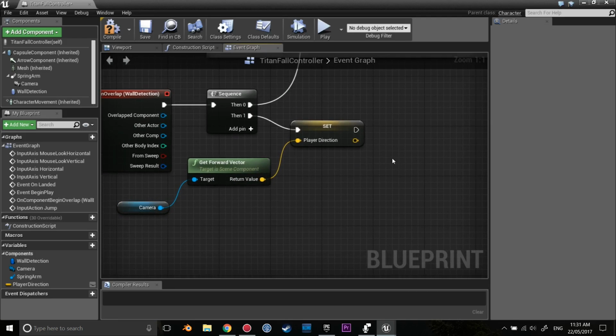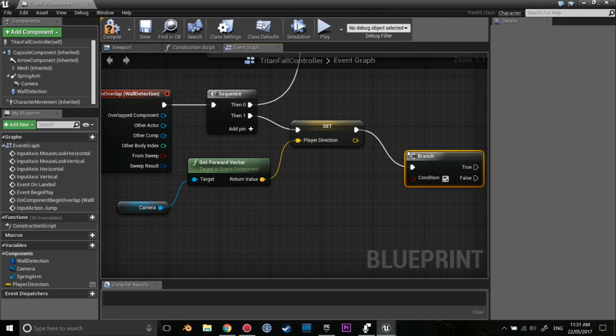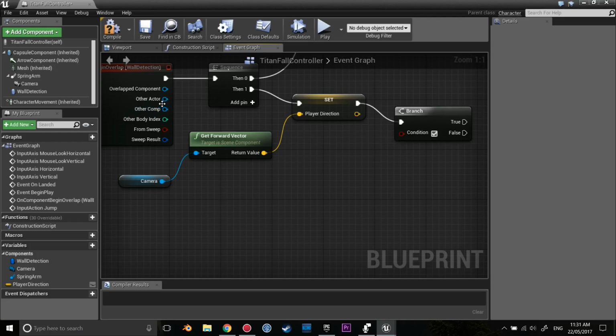And the next thing we're going to do is set up a branch. And with this branch, we need to check if the player is hitting the wall, if they're hitting the tag, and if the player is falling. I'll explain why the falling bit is important in a moment.